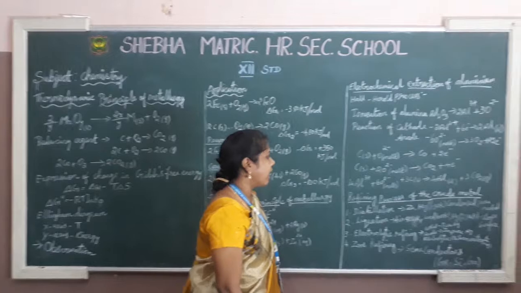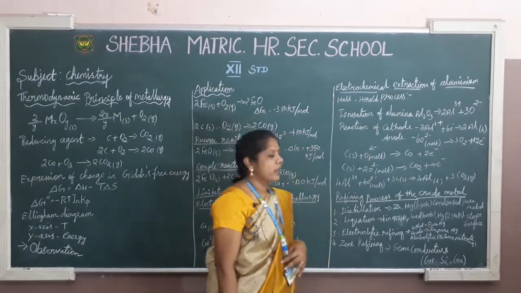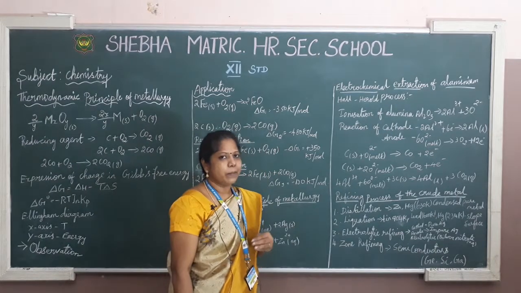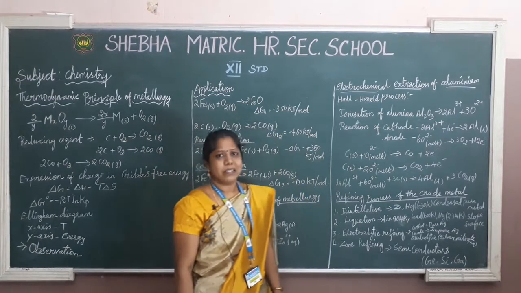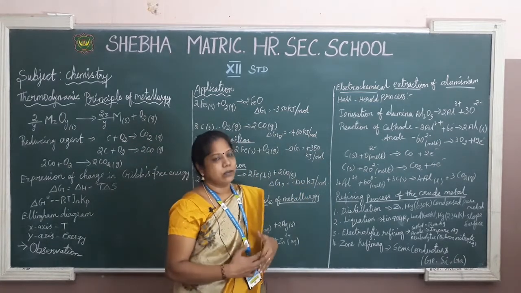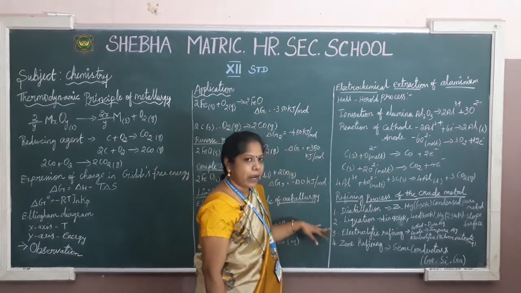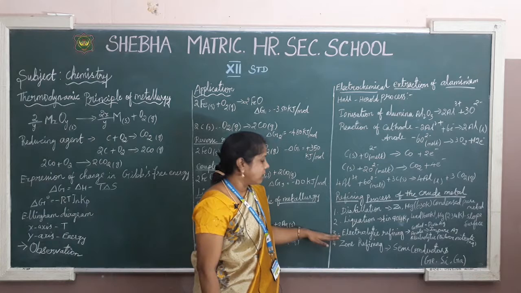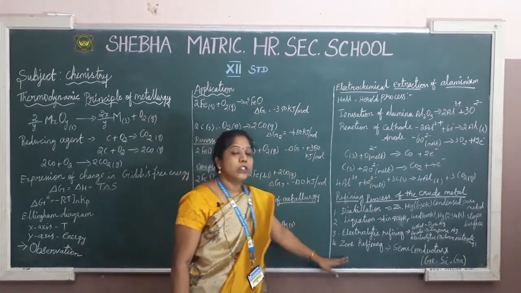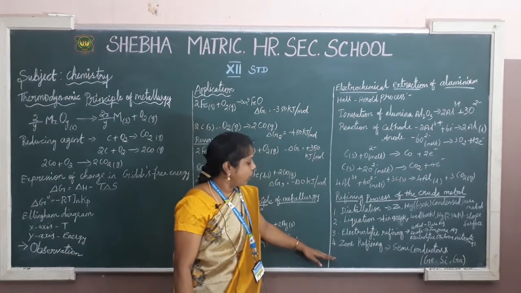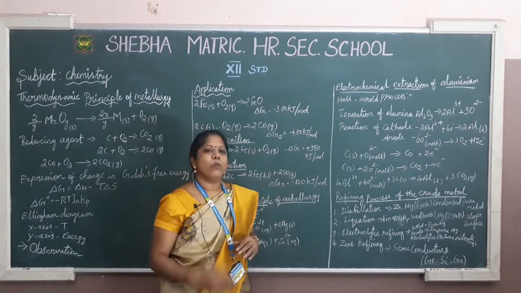Now again come back to the refining process of the crude metals. This is the last concept of this chapter. There are so many processes here, and I am going to tell them one by one. The first is the distillation method, the second is liquation, the third is electrolytic refining, the fourth is zone refining, and the fifth is vapor phase refining. I am going to explain them one by one.